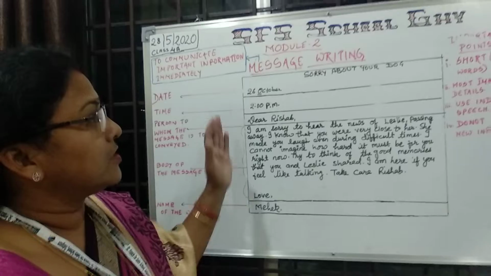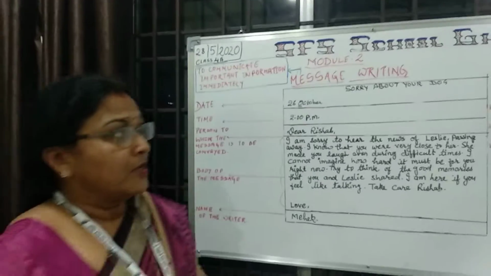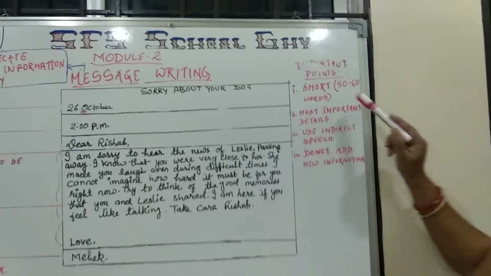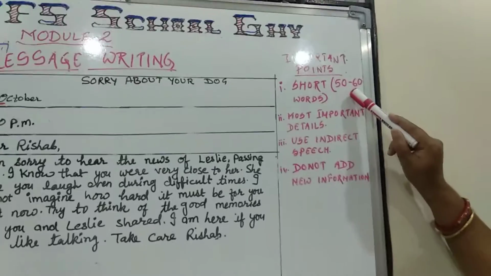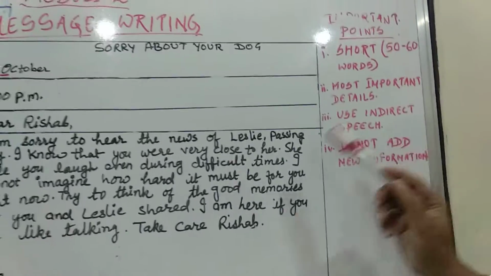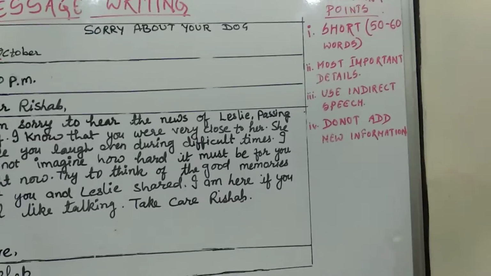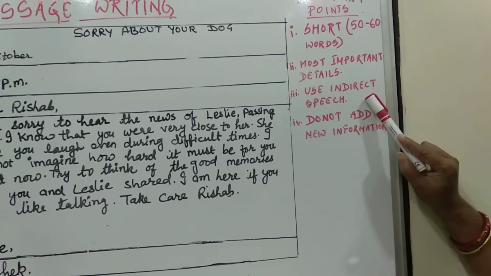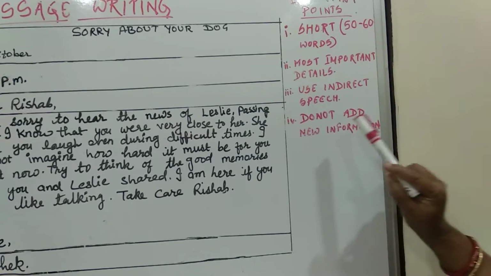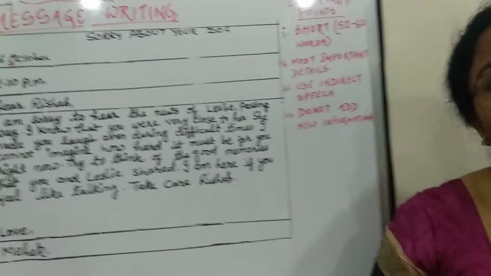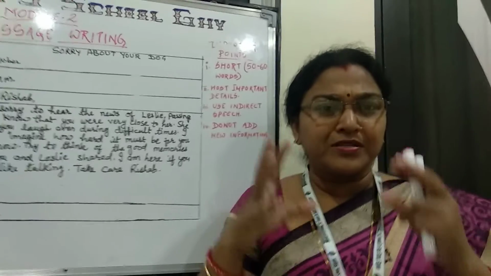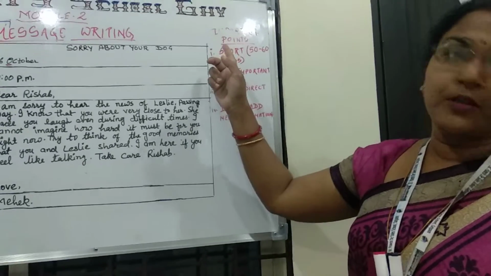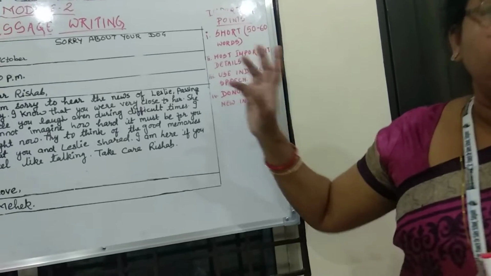Okay, so this is all about message writing. The important key point is that when you are writing the message, it should be very short. It should be within 50 to 60 words, and write only the important things, the way you want to share. Then you have to write everything in indirect speech. And lastly, we don't add any further information in it. It should be very precise, very short, up to the mark, and should follow the word limit.